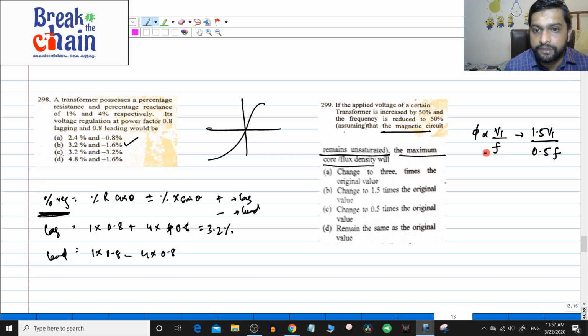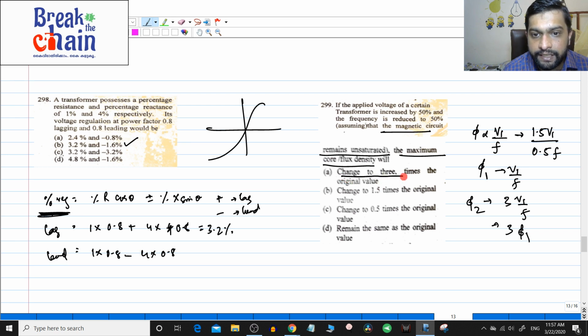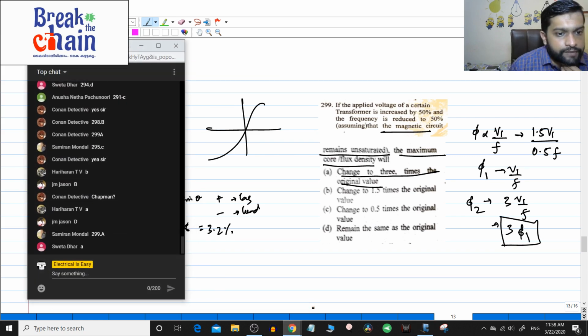Now the flux was V1 by F, and now it is 3 into V1 by F, right? So if this is phi 1, the new flux phi 2 will be equal to 3 into phi 1. So what is happening? It changes to 3 times the original value. See, if frequency was also increased by 50%, the flux would not change, but here it increases to 3 times. So its answer is A, right? People tell me if the answer is A. Shweta has told the answer is A.